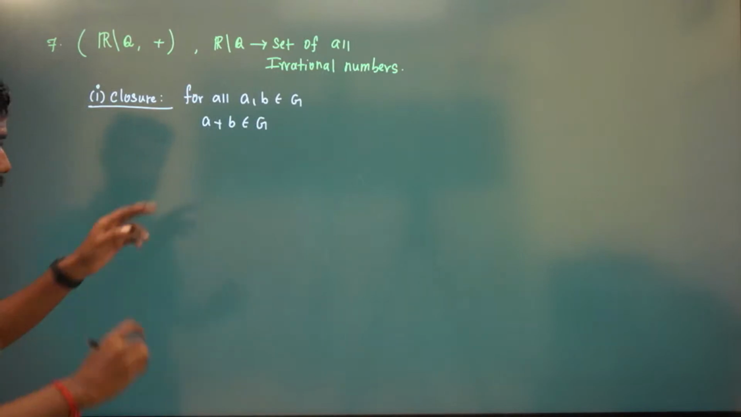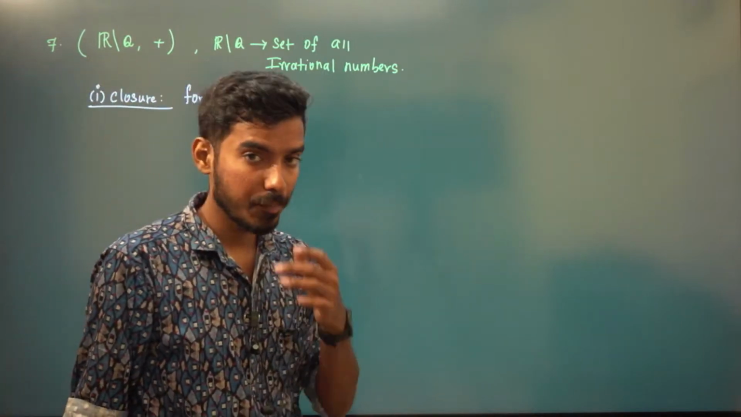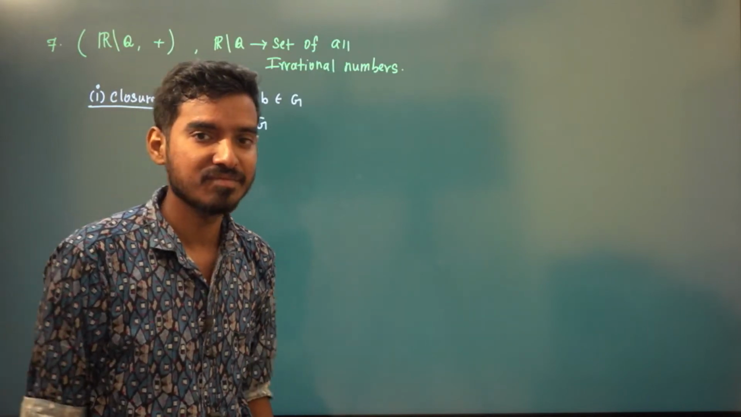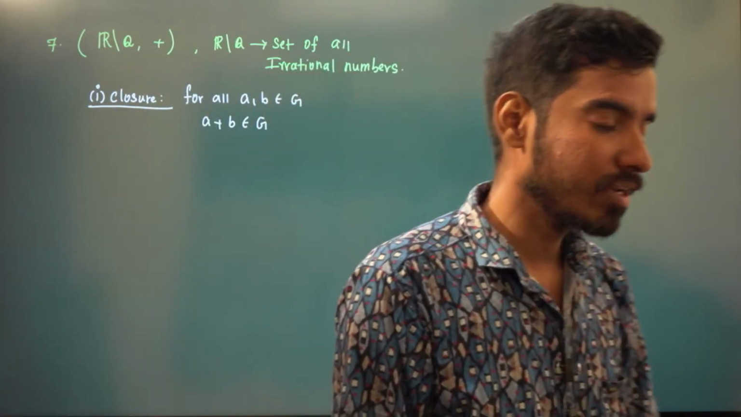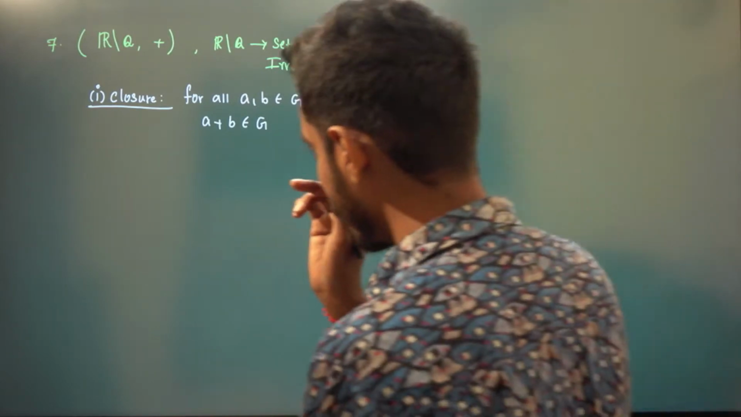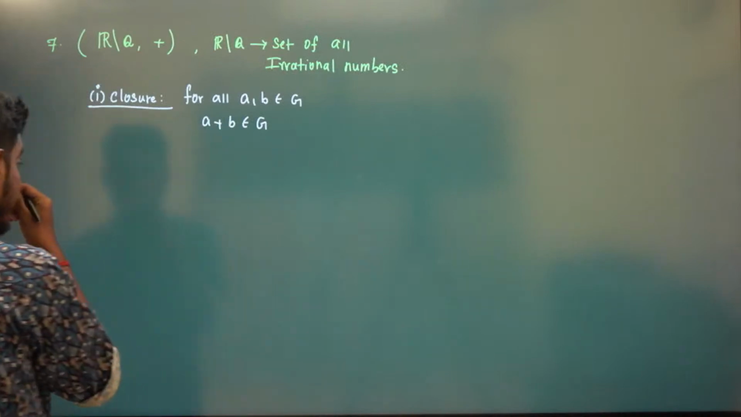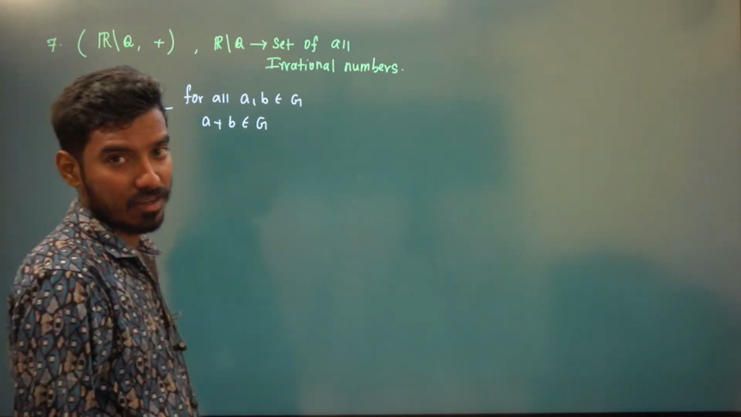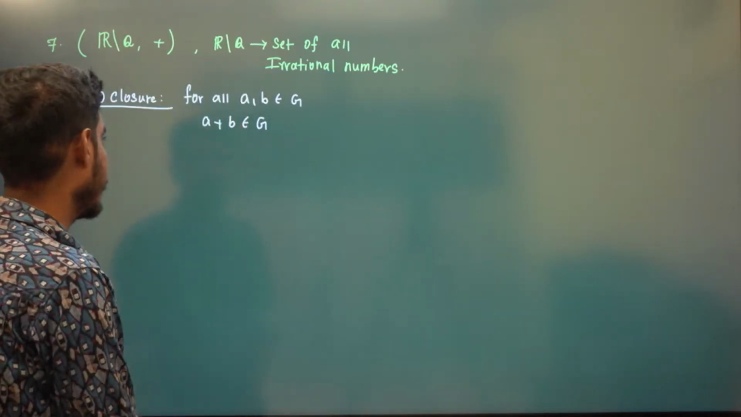So I'm taking two irrational numbers. Is the sum of two irrational numbers irrational? Sum of two natural numbers is natural. Sum of two rationals is rational. Sum of two integers is integer. First we'll go step by step, right? Zero is rational or irrational, okay, that will come later.